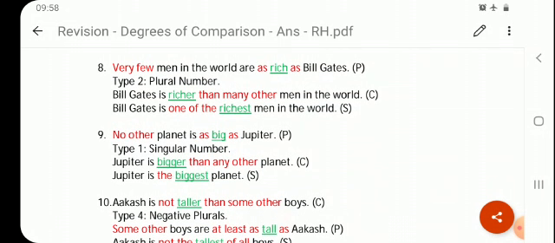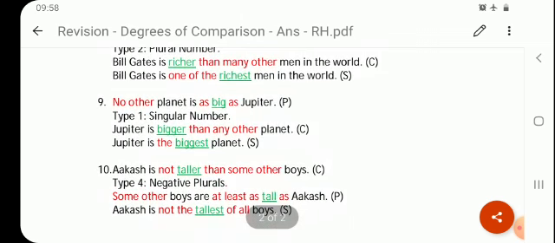So with that we will use the word is and not are. Okay. So Bill Gates is richer than many other men in the world. And when you change it into superlative, Bill Gates is one of the is required for type 2. So Bill Gates is one of the richer will become richest men in the world.